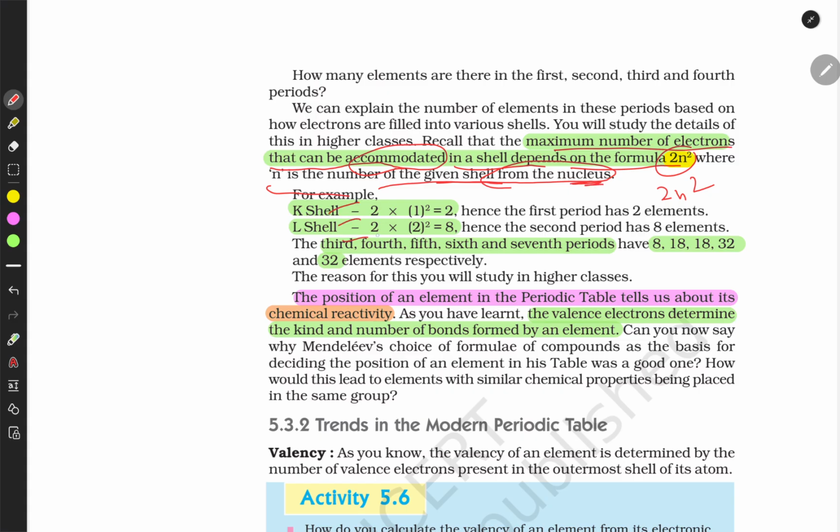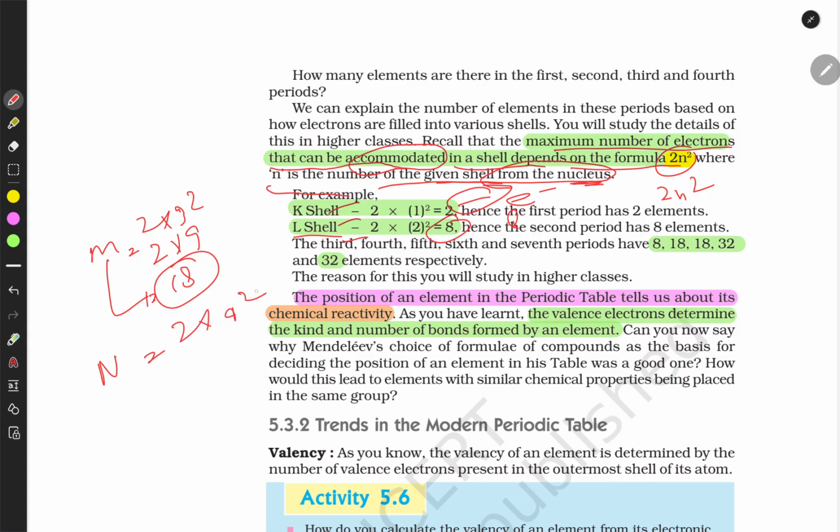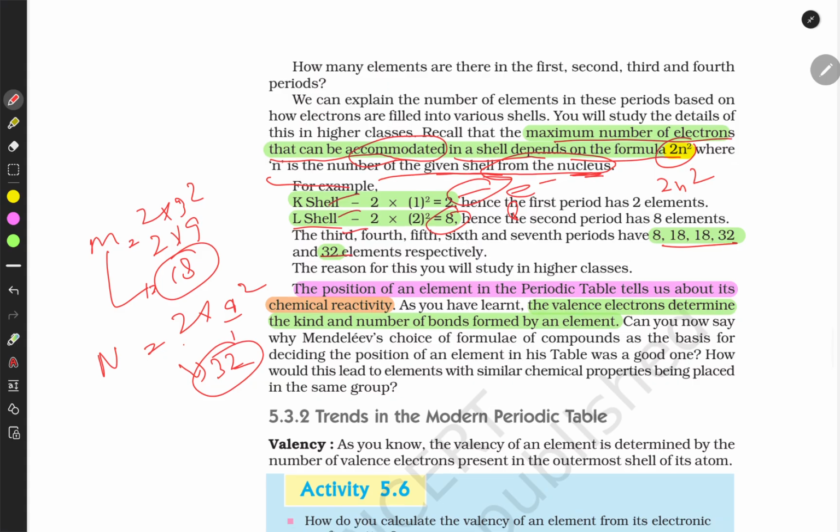So K, L, M, and these are the shells. In the K shell there can be only 2 electrons. In the L shell there can only be 8. Then comes M, which is 2 into 3 squared, which is 9 into 2, 18. So M has a maximum of 18 electrons. Then comes N, 2 into 4 squared, which is 16 into 2, 32. And N has a maximum of 32. And this goes on like this.